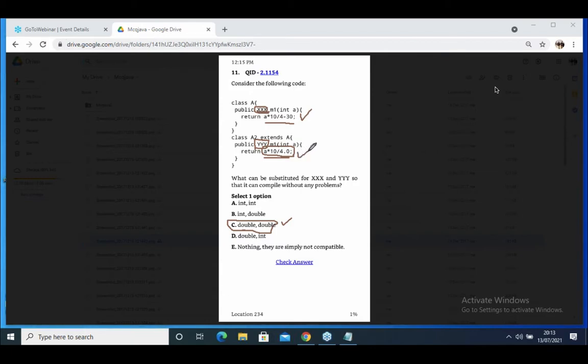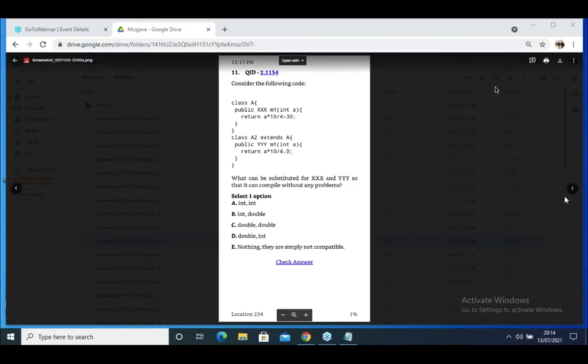Have you understood this concept? Both are double and double. Next.